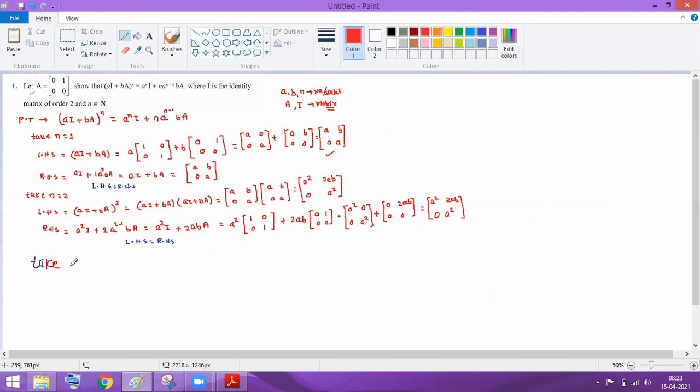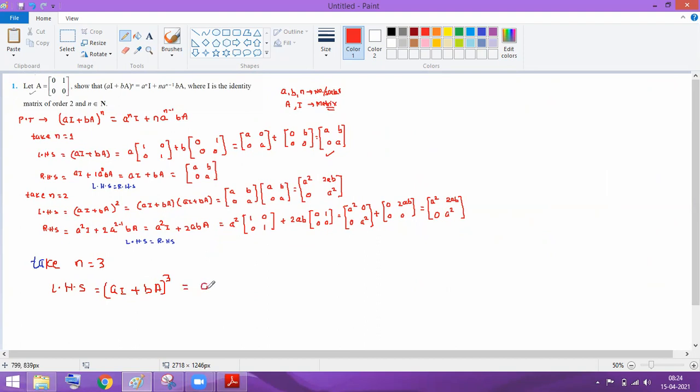If you take n equal to 3, now you tell me what will come for n equal to 3? For n equal to 3 you will get LHS equal to AI plus BA to the power 3.